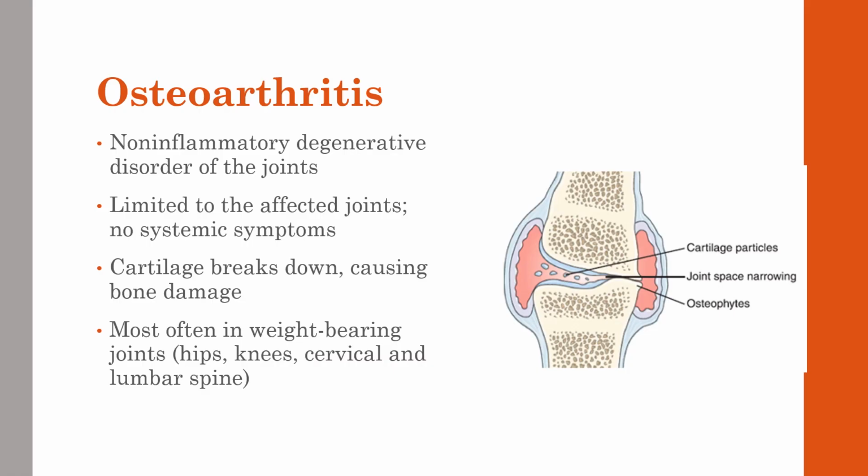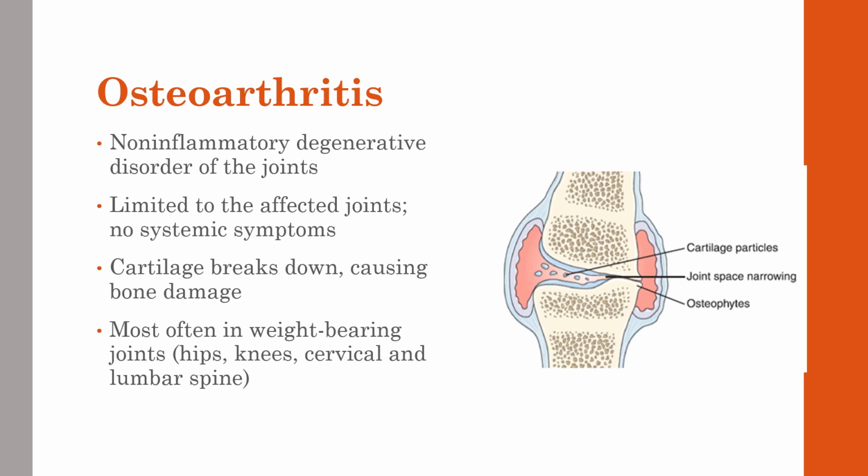Osteoarthritis is a non-inflammatory degenerative disorder of the joints. It's the most common form of joint disease, and it's sometimes called degenerative joint disease. Osteoarthritis does not have any systemic symptoms. It's limited to the affected joints. Osteoarthritis is very prevalent in adults over 40, even if there are no symptoms.